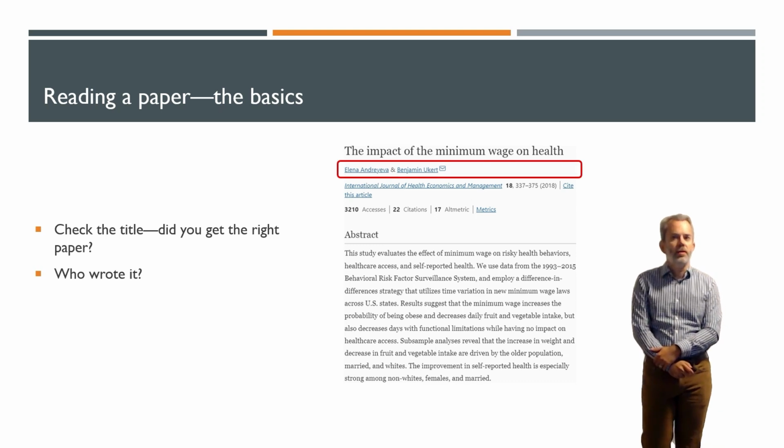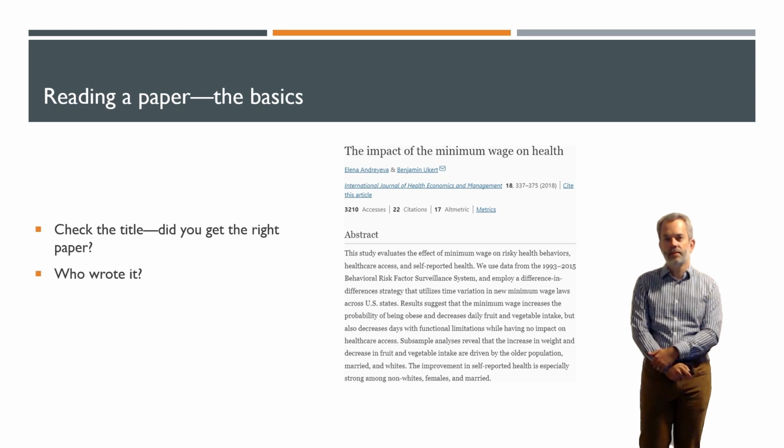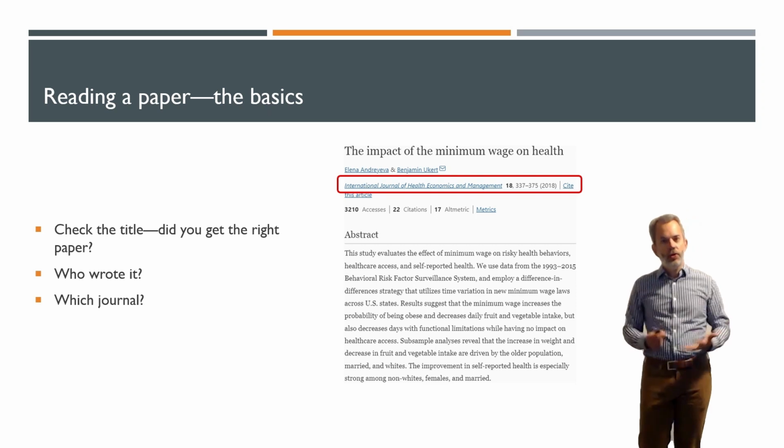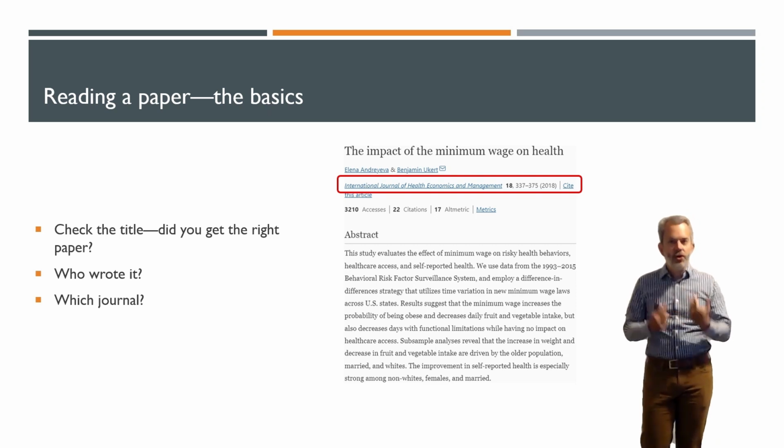Who wrote the paper? In this case, it was Elena Andreeva and Benjamin Ukert. Where was it published? It was published in the International Journal of Health Economics and Management. So with these three pieces of information, you can go into Google Scholar or any other search engine and find the paper.